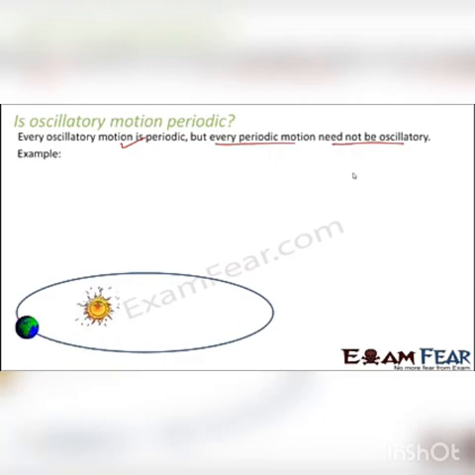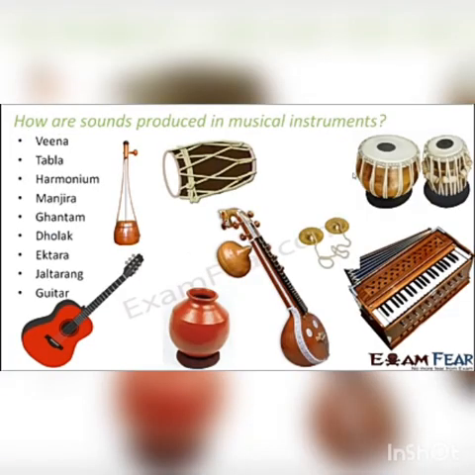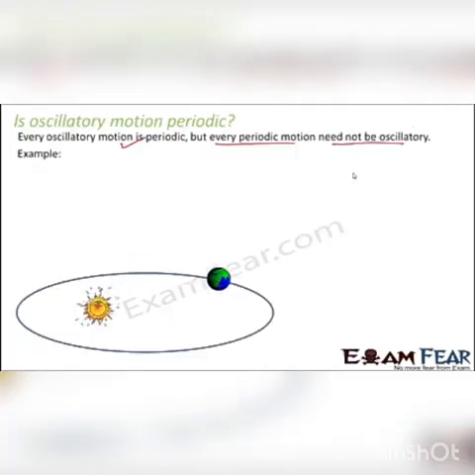But do you think it is oscillatory motion? Anywhere do you see a to and fro motion? It is not a to and fro motion. So this motion is periodic, but it is not oscillatory. So not every periodic motion has to be oscillatory, but yes, all oscillatory motion is periodic, because every oscillatory motion is going to be a to and fro motion, and it is also going to happen periodically. So every oscillatory motion is periodic in nature.